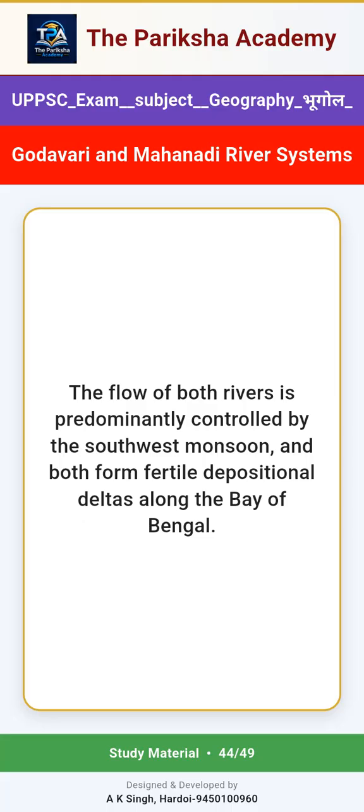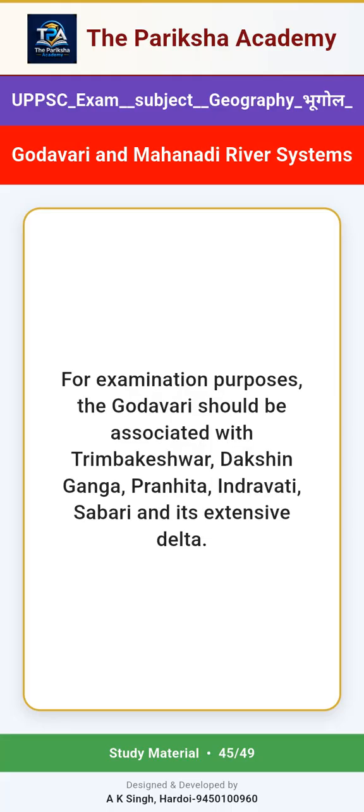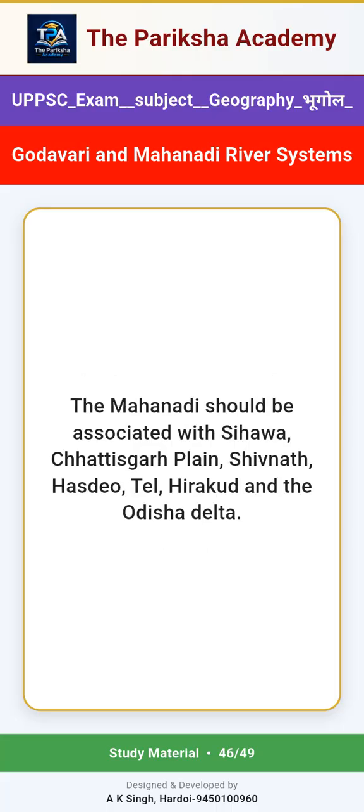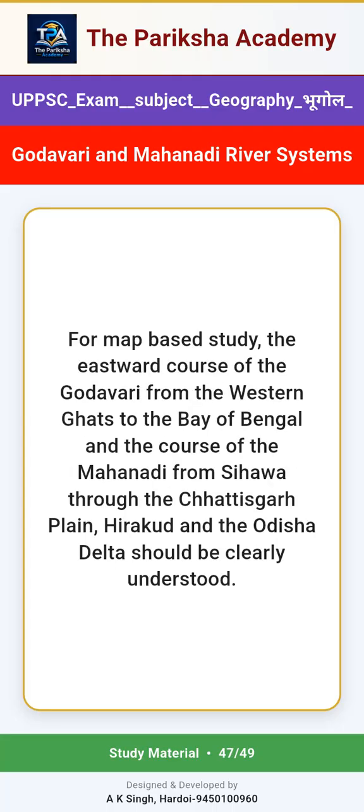Bay of Bengal. For examination purposes, the Godavari should be associated with Trambakeshwar, Dakshin Ganga, Pranhita, Indravati, Sabari and its extensive delta. The Mahanadi should be associated with Sihava, Chhattisgarh plain, Shivnath, Hasteo, Tel, Hirakud and the Orissa delta. For map-based study, the eastward course of the Godavari from the Western Ghats to the Bay of Bengal and the course of the Mahanadi from Sihava through the Chhattisgarh plain, Hirakud and the Orissa delta should be clearly understood.